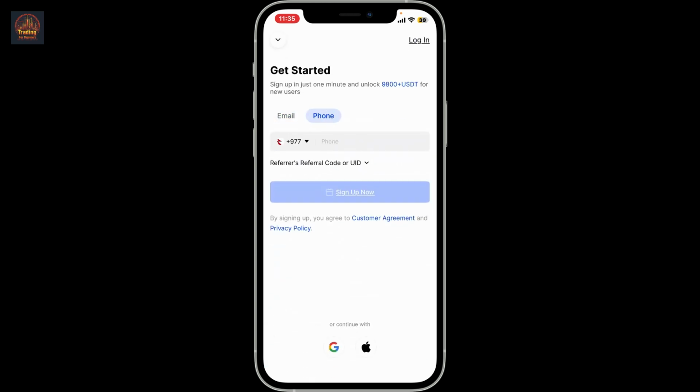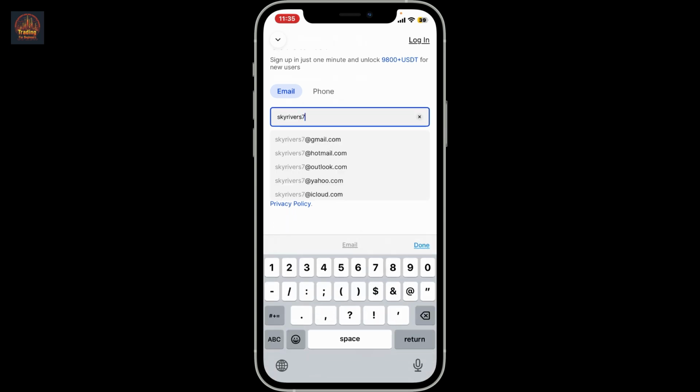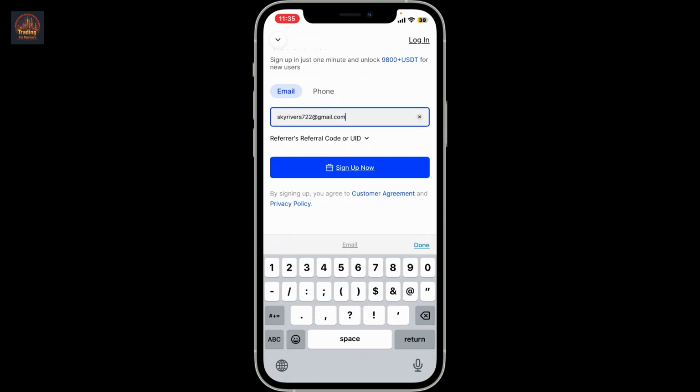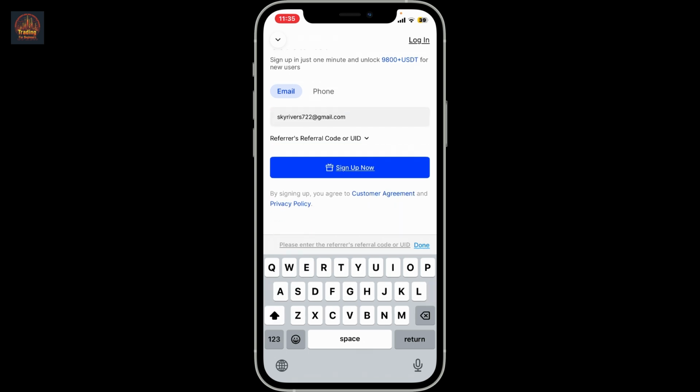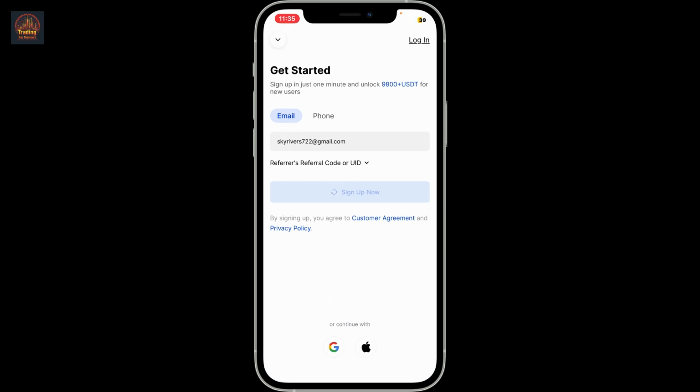From the first homepage of BingX, tap on the Sign Up Now button and you need to go ahead and enter your email or phone number to get started. I'm just going to enter an email over here. Once you type in an email, if you've got a referral code, you can type it down in the text box underneath. If not, click Sign Up Now.